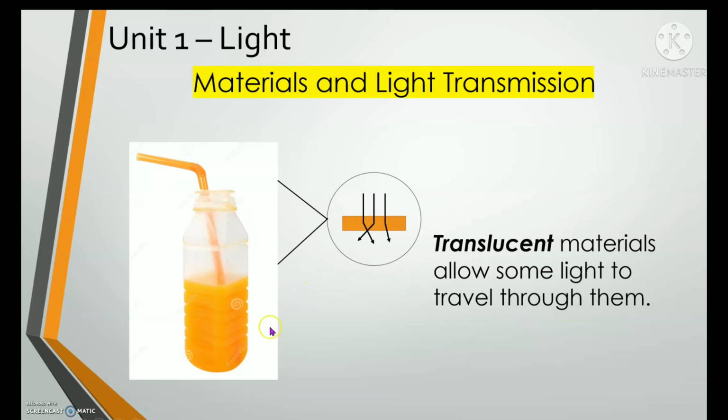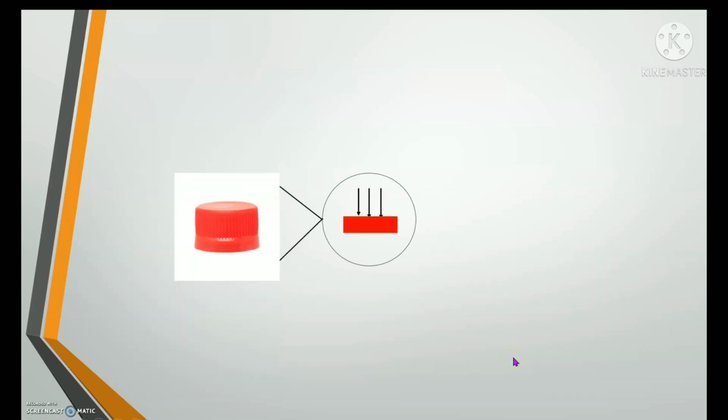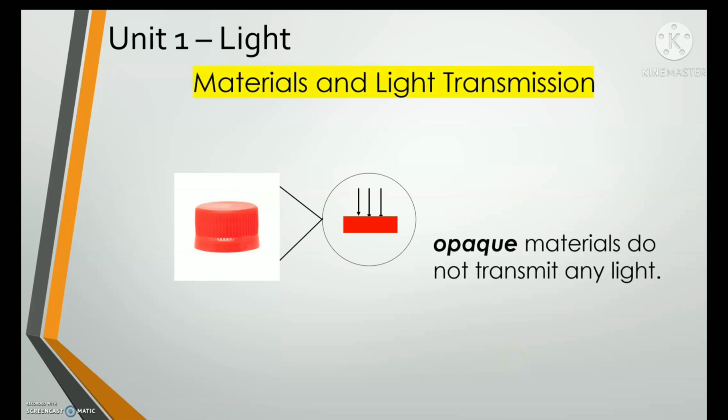Now let's see one more type of material. The third one is the opaque materials. Everybody repeat after me. Opaque materials. Very good. So opaque materials do not transmit any light. Repeat after me. Opaque materials do not transmit any light. Very good. So the example here is the cup of a bottled juice or water.